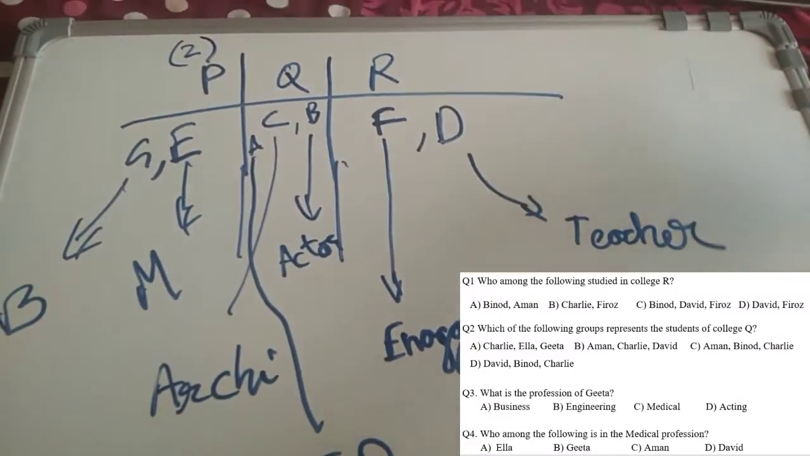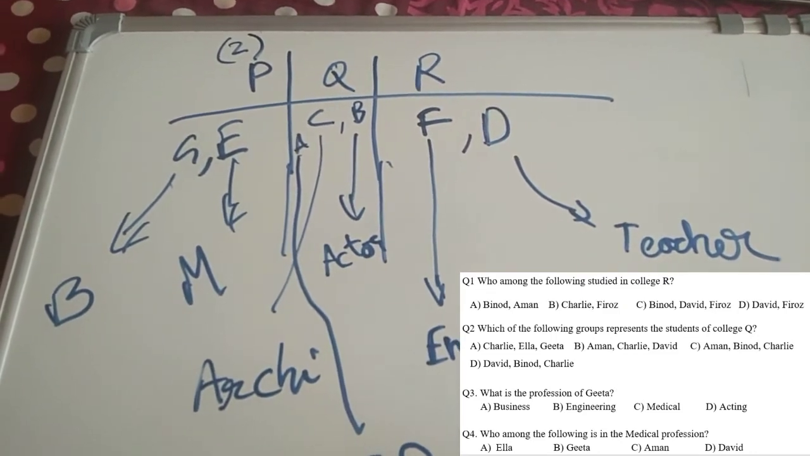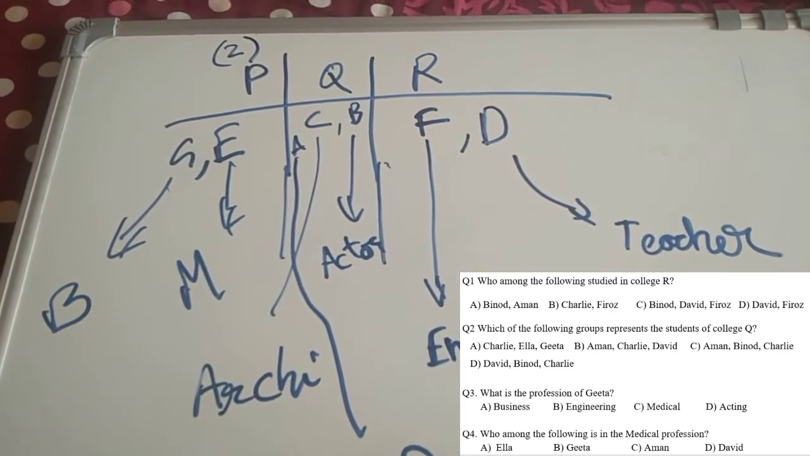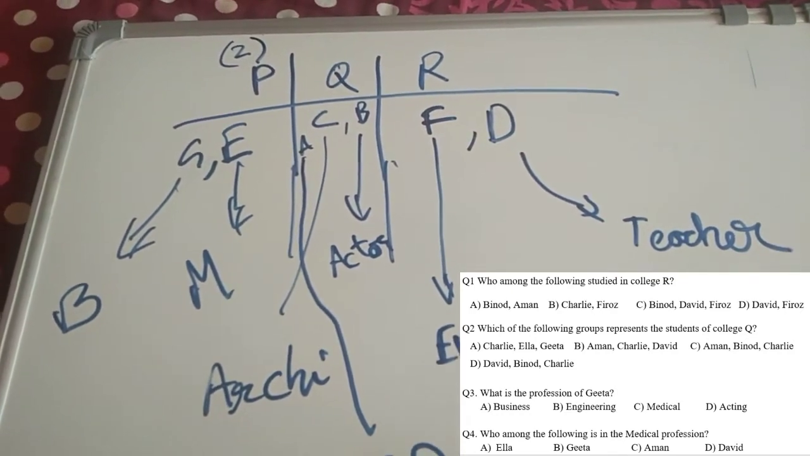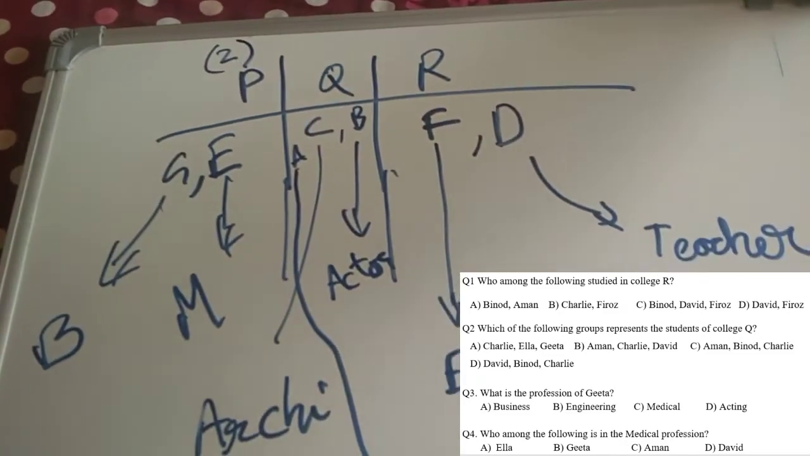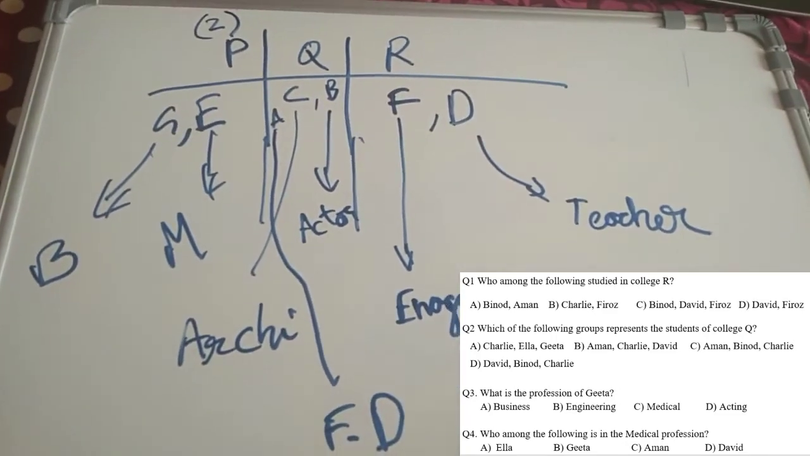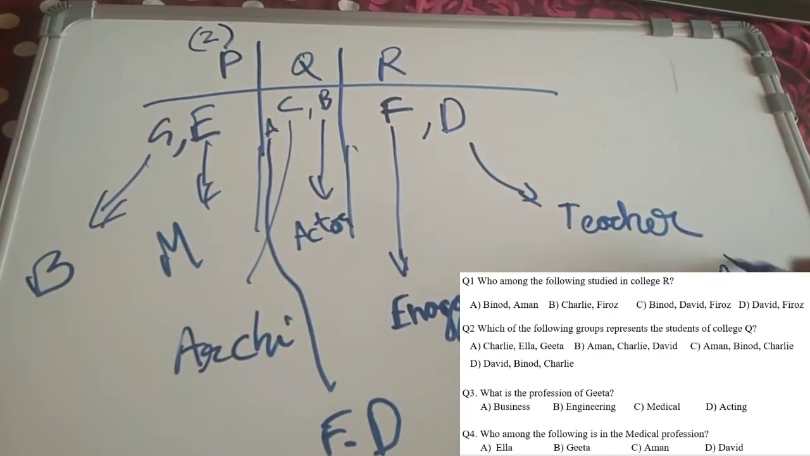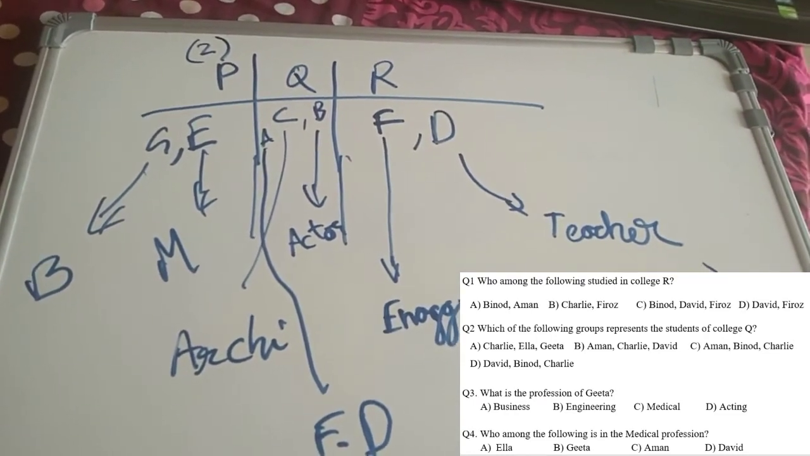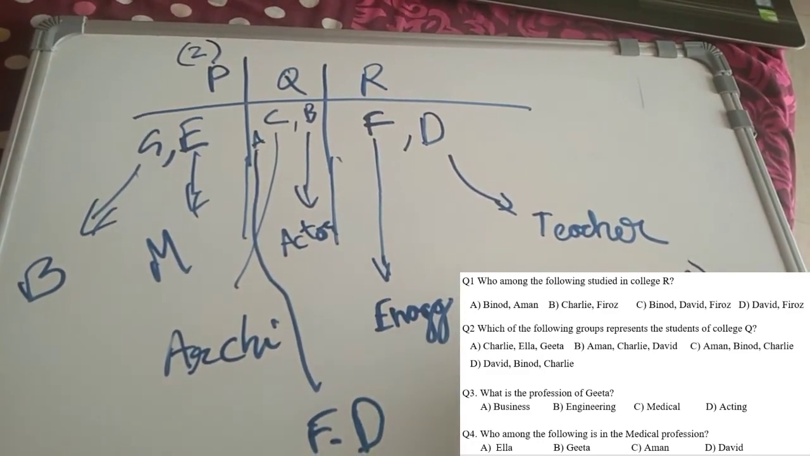Who are the students from the institute? So F and D. Okay, so the answer to my first question is option D. Which of the following groups represent the students of college Q? So A, C, B, and that is option C.